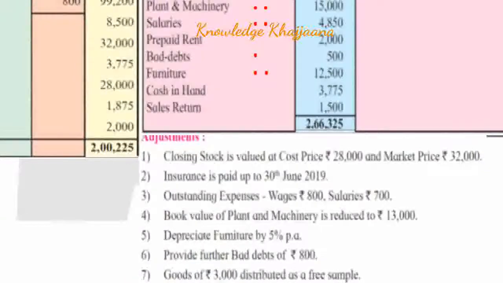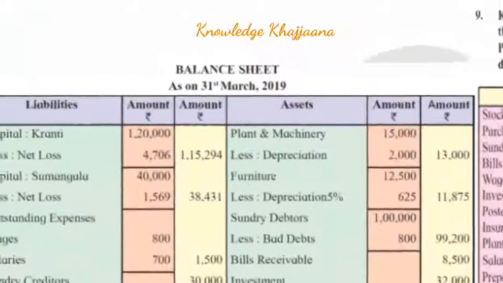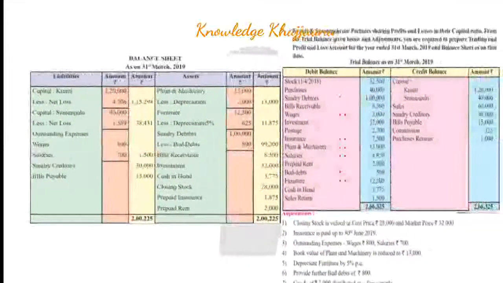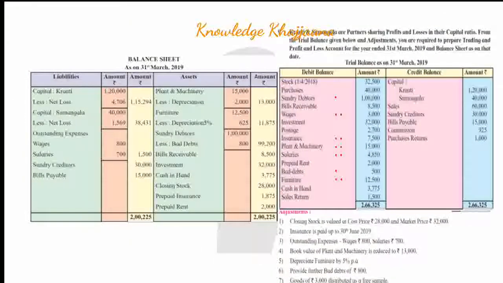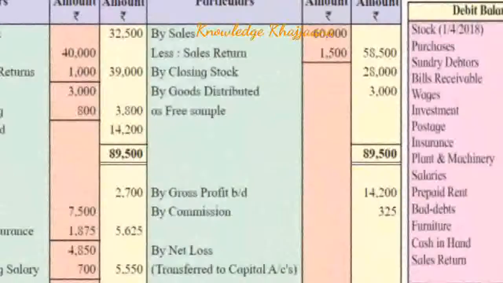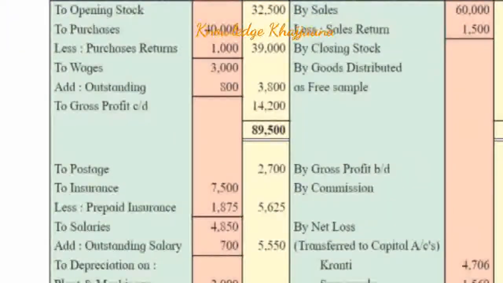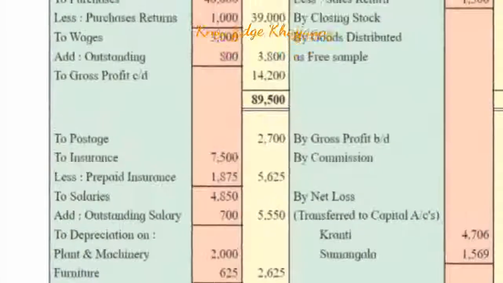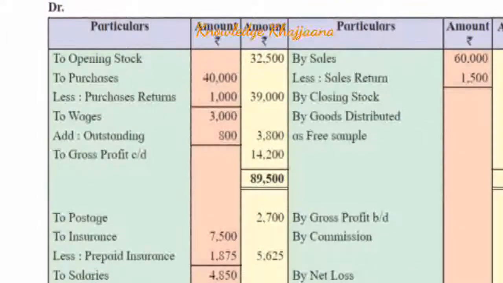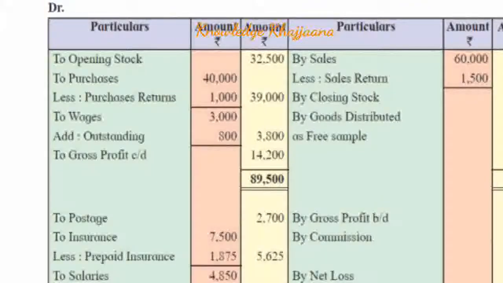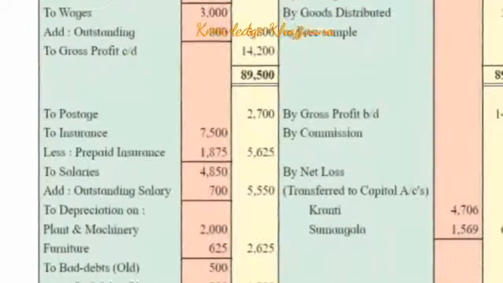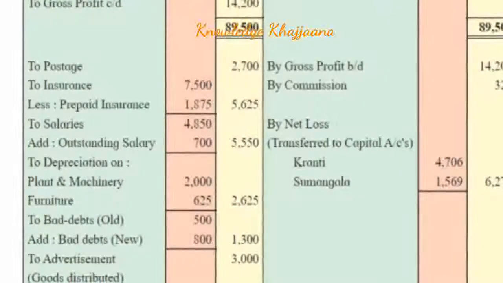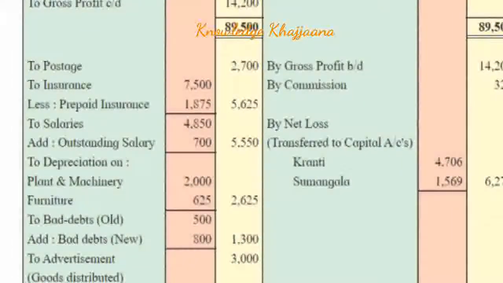Outstanding expenses, wages rupees 800 and salaries rupees 700. Wages are recorded to the trading account debit side and salaries are recorded to the profit and loss account debit side. Wages outstanding rupees 800. So the earlier wages rupees 3,000 and the outstanding wages rupees 800, so the total wages due would be rupees 3,800. And salaries, earlier salaries were rupees 4,850 and outstanding salaries are rupees 700.